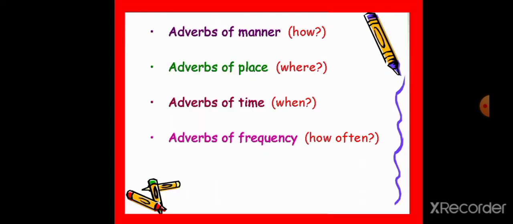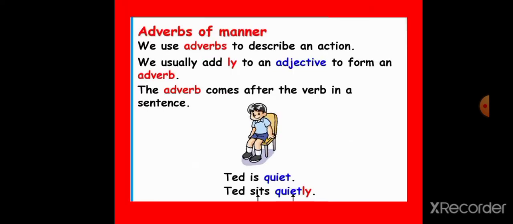Yes, let us see the types of adverbs. Adverbs of manner, adverbs of place, adverbs of time, then adverbs of frequency. Yes. Adverbs of manner. We use adverbs to describe an action.